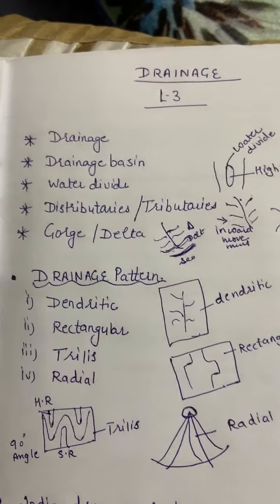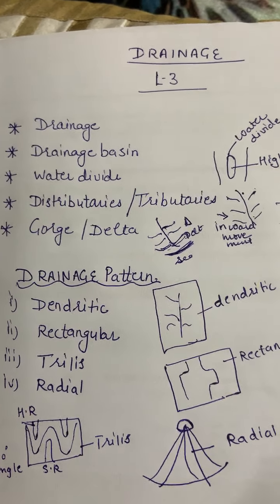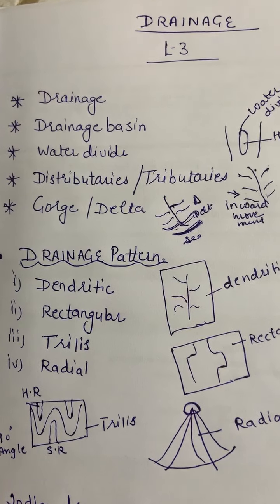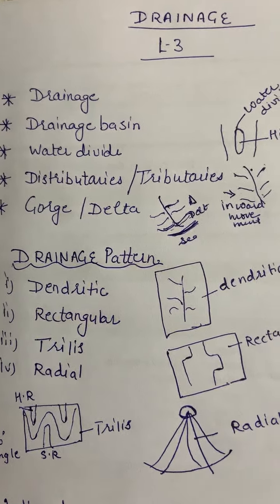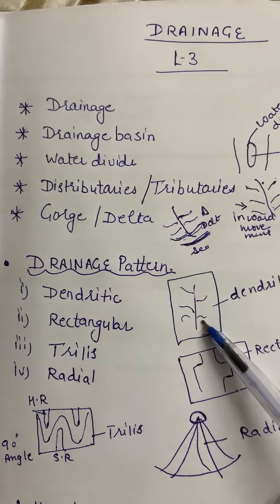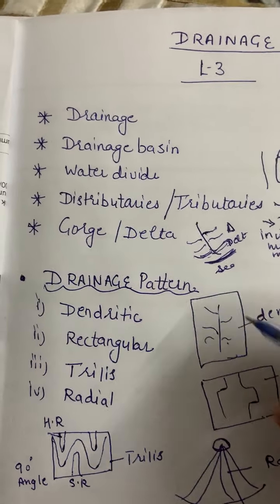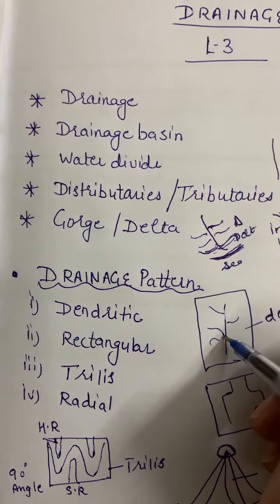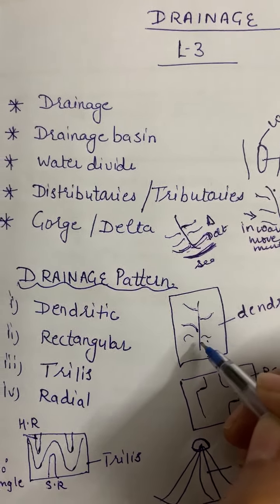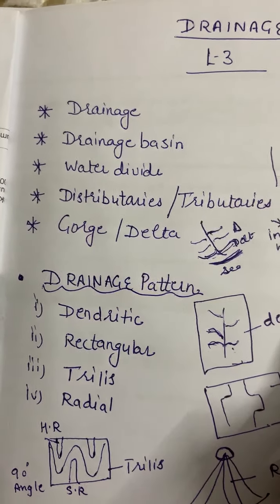Now these rivers form many drainage patterns. There are 4 drainage patterns, that is dendritic, rectangular, trellis and radial. Dendritic means a drainage pattern which resembles the shape of a tree. That means the main river, when it divides or joins with another river, resembles the shape of a tree, that is known as dendritic.